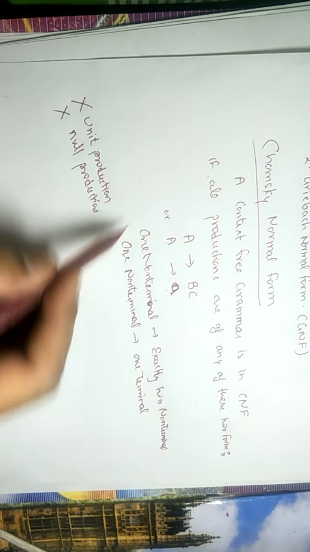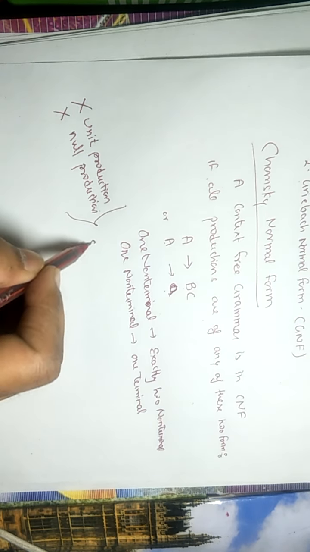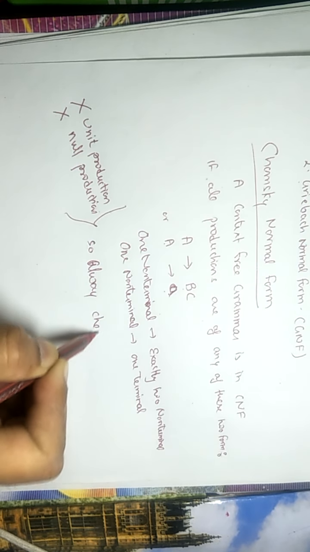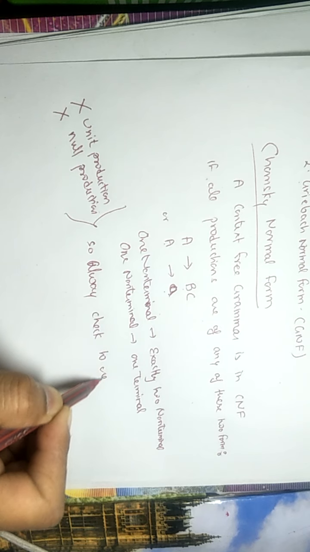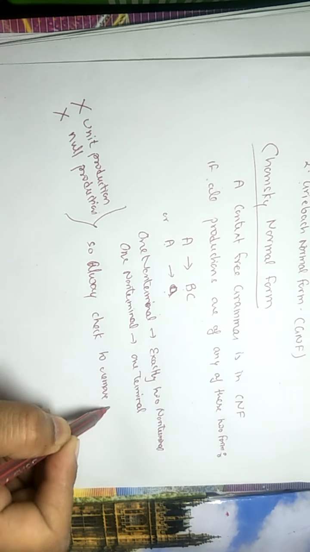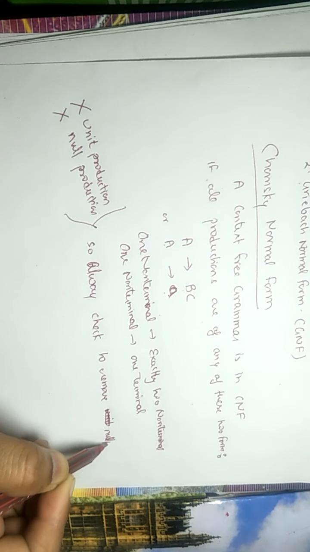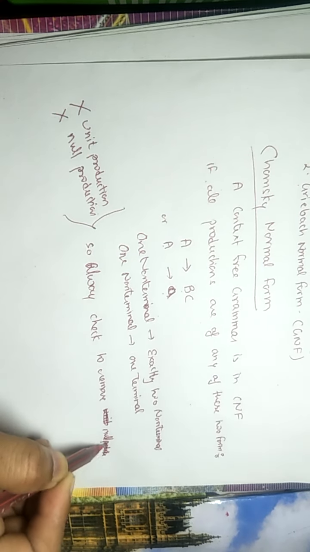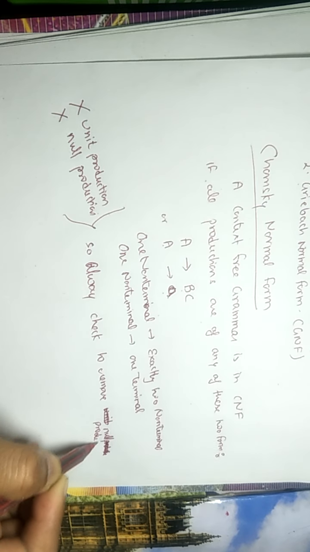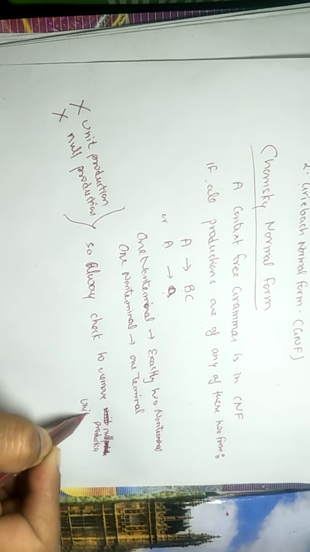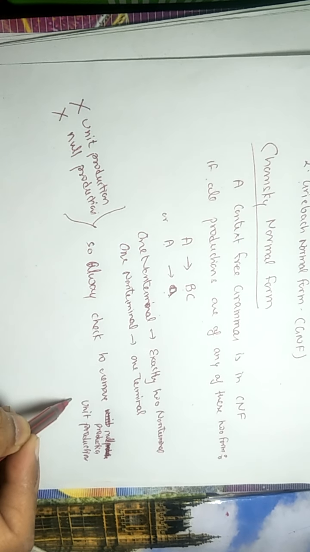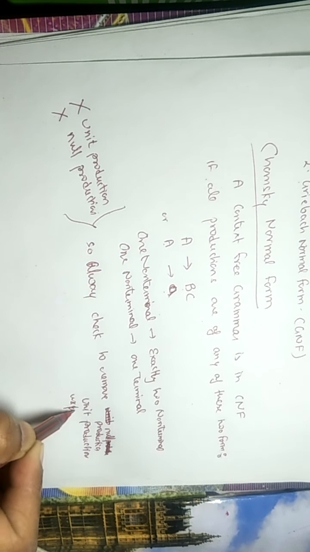So always check to remove null productions first, then unit productions, and it is always better to remove useless productions also.